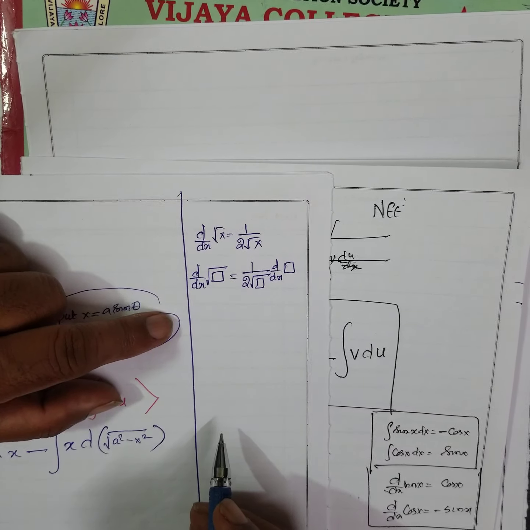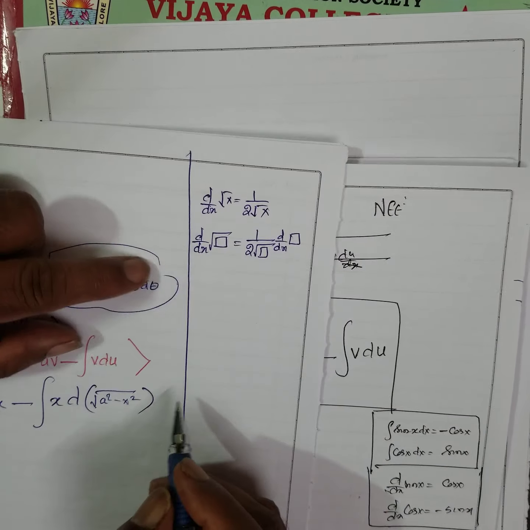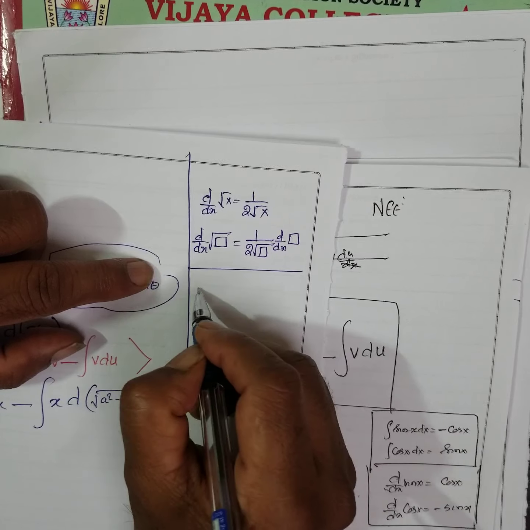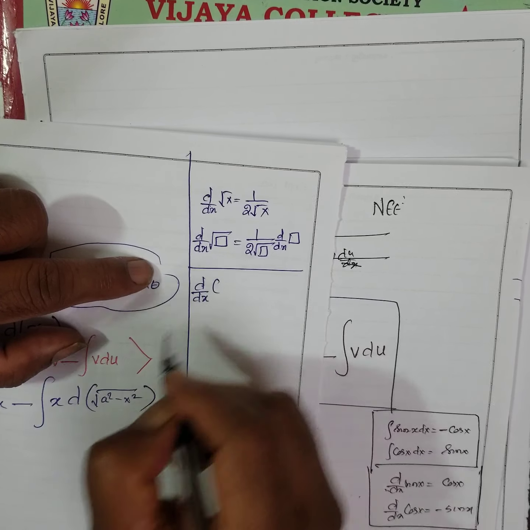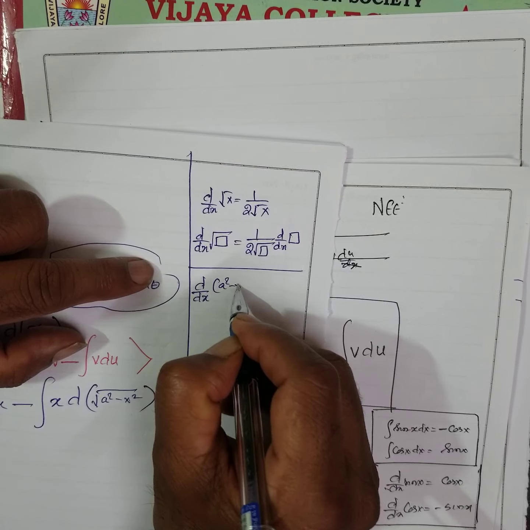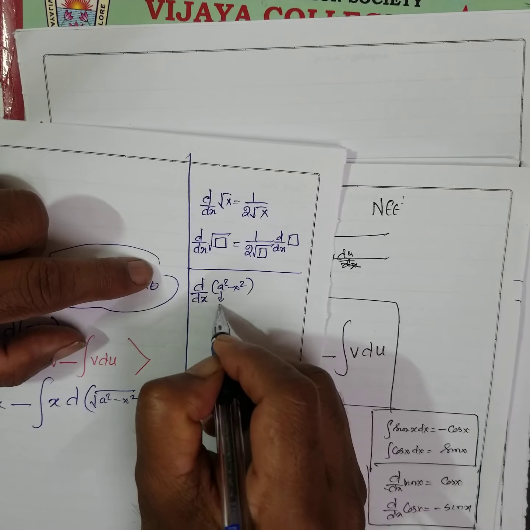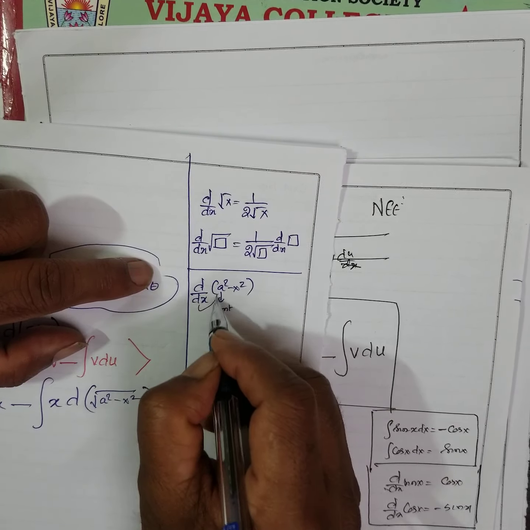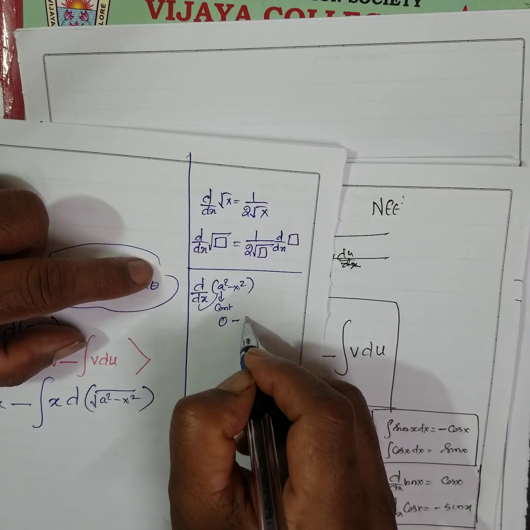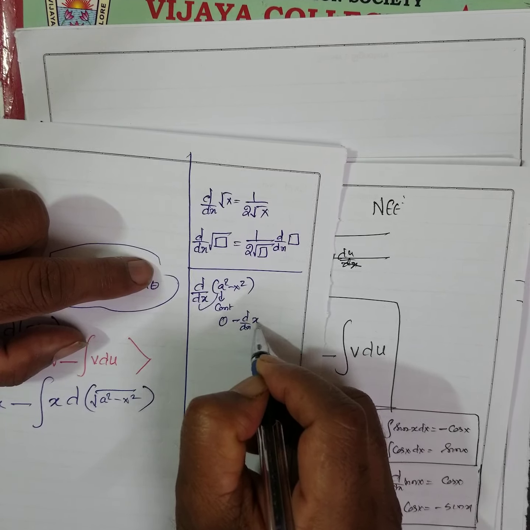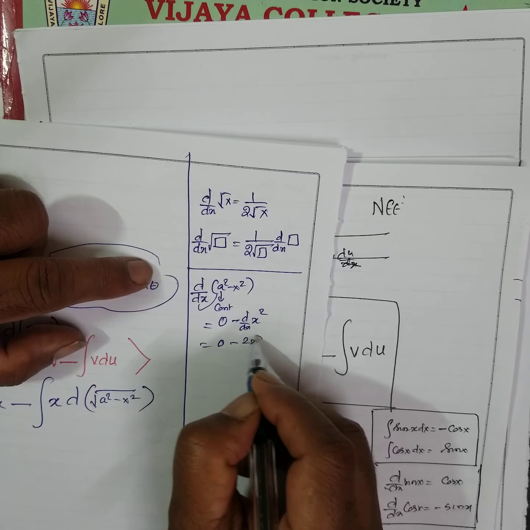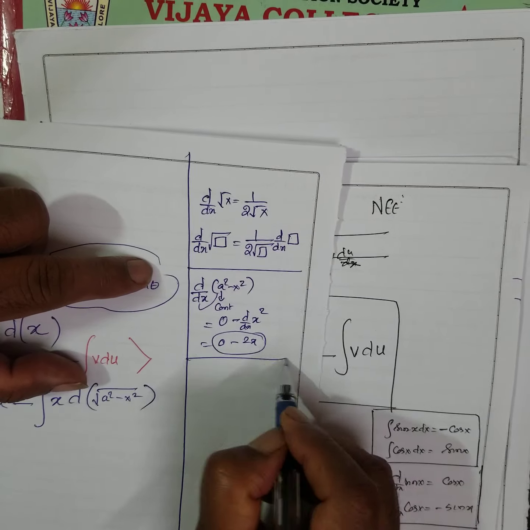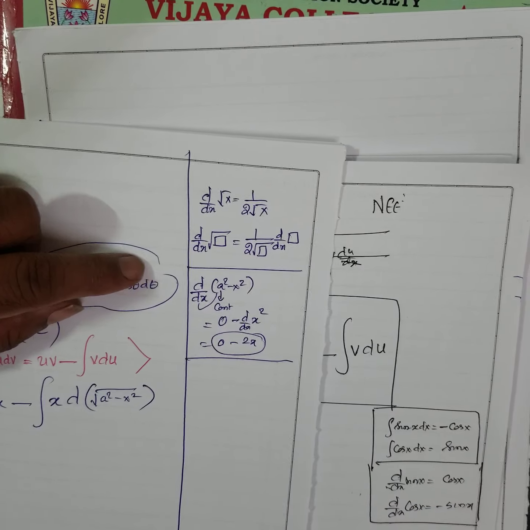Boxing. That only I am going to do. Here I will write again the differential coefficient of a square minus x square. How to do this? a is a constant, is it not? Differential coefficient of a constant is 0. Then again differential coefficient of x square. Therefore 0 minus x square is what? 2x. You know this.